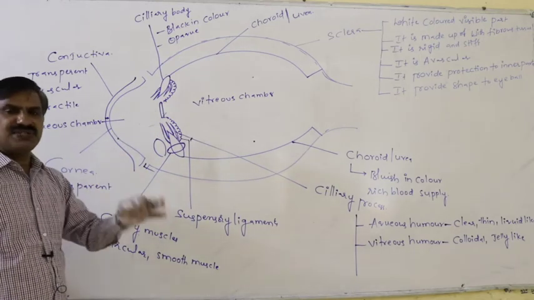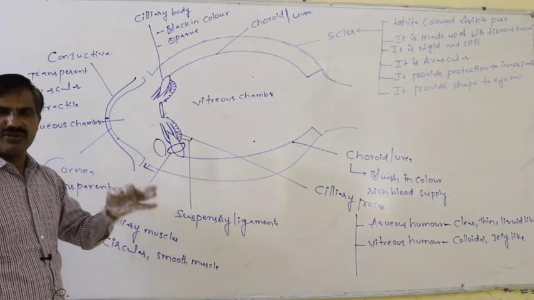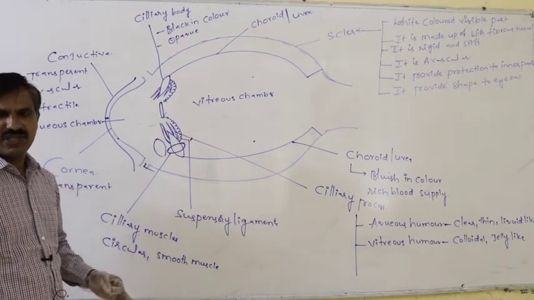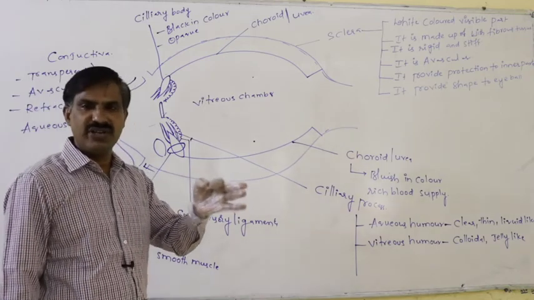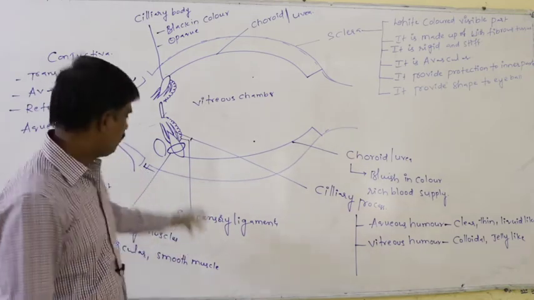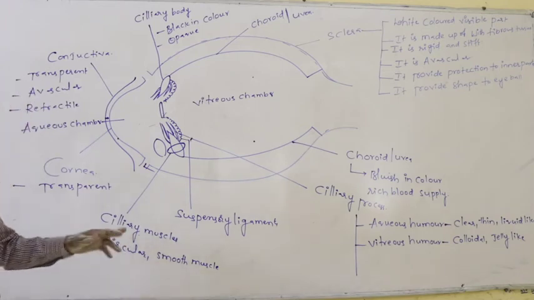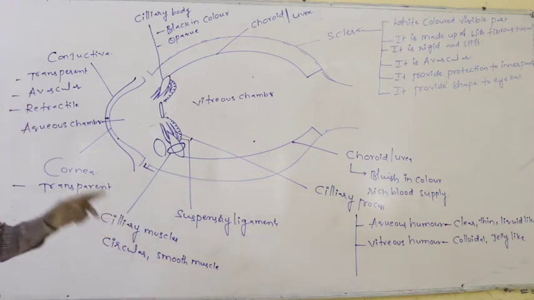For adjusting the lens for far and near vision, the ciliary muscles may be contracted or relaxed.